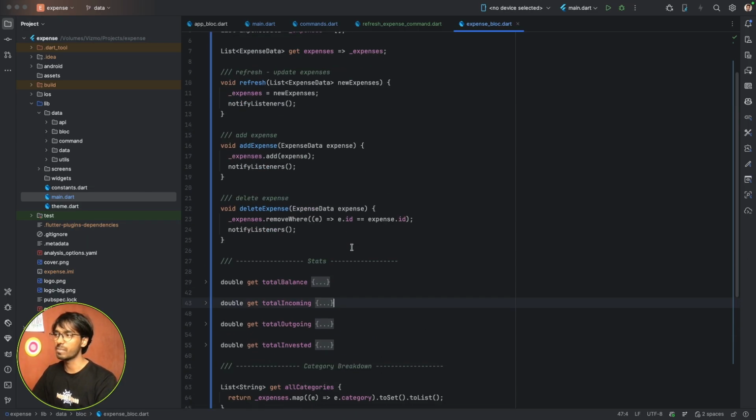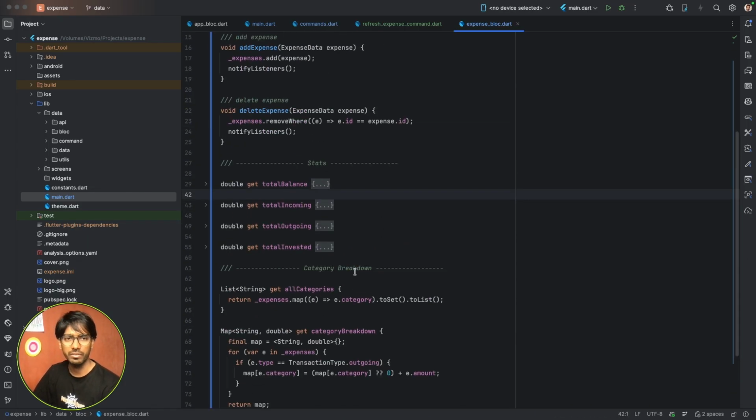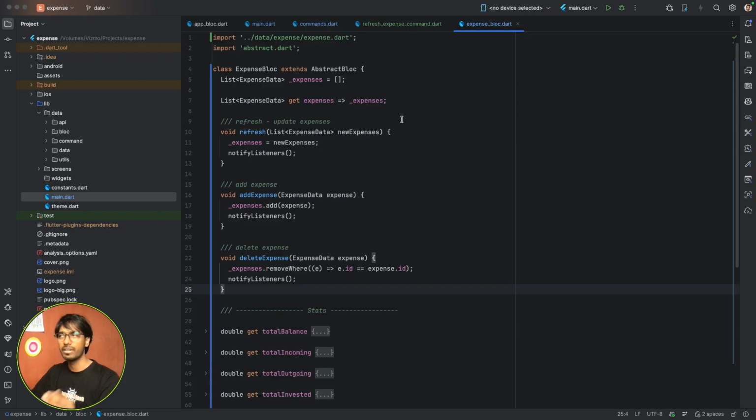We have all the necessary methods and getters. Now what we need is commands. Commands are basically user actions, like what the user can do. For each action, we'll have some UI state or UI update. So based on the command, we'll update our expense bloc, and then the expense bloc will update our UI.